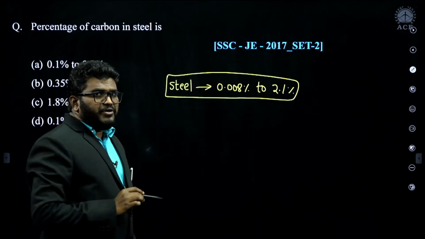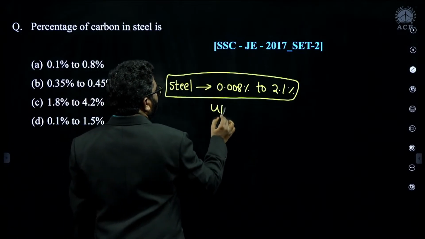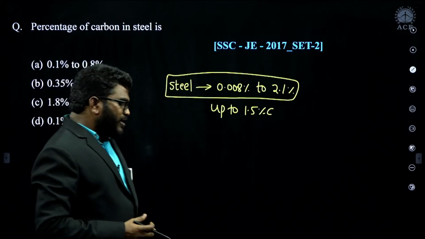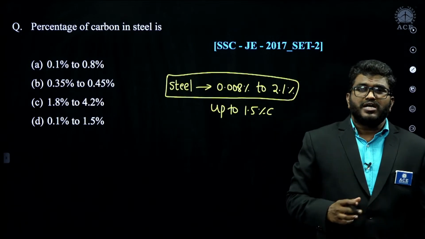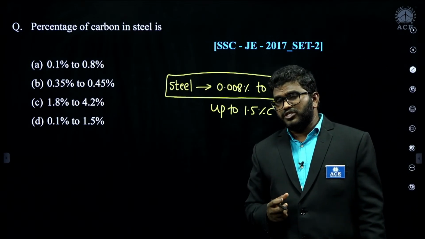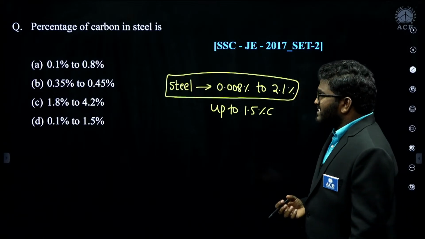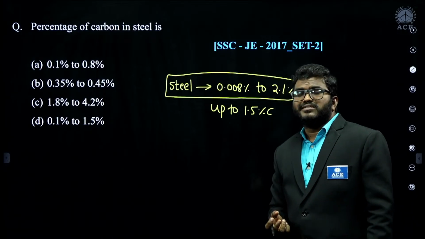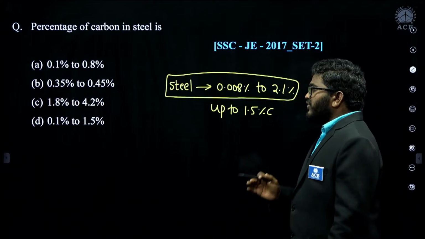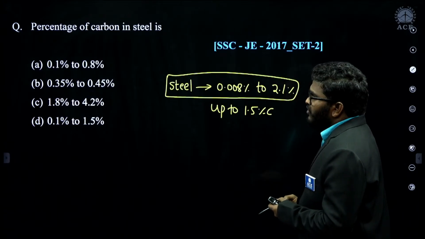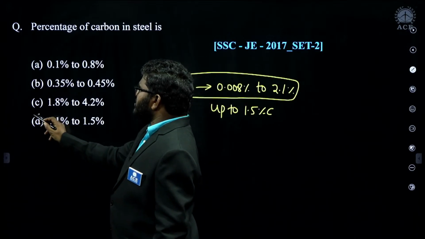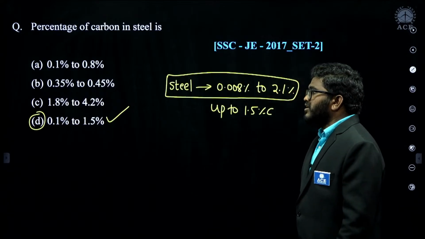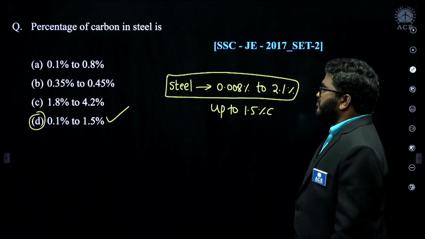But from an applications point of view, we are considering only up to 1.5 or 1.4% of carbon, because above 1.5% of carbon, due to more carbon in iron, graphite formation is going to happen. Graphite is going to be present in the steel material. If graphite is present, the steel material becomes brittle. That's why we are restricting the percentage of carbon up to 1.5. So this is the best appropriate answer. Percentage of carbon in steel is up to 1.5.